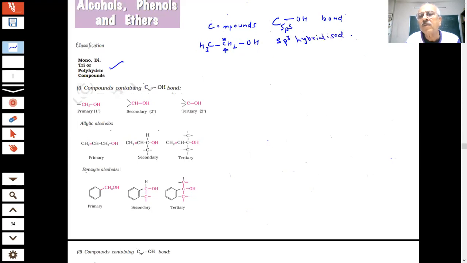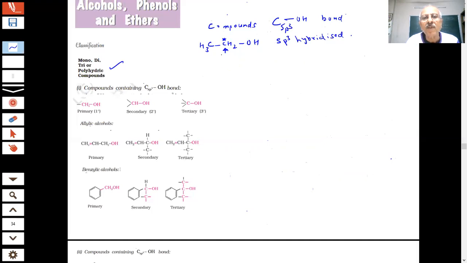Tell me, any doubt? No, sir, no doubt. Carbon with all single bonds is nothing but sp3 hybridization. The carbon atomic number is 6, 1s2, 2s2, 2p2, and you will see that in the excited state there is one electron in the s and three in the p, therefore sp3 hybridization. And as you will see, a double bond will be sp2, and a triple bond is sp hybridization. We have learned that. So sp3 carbon hybridization.